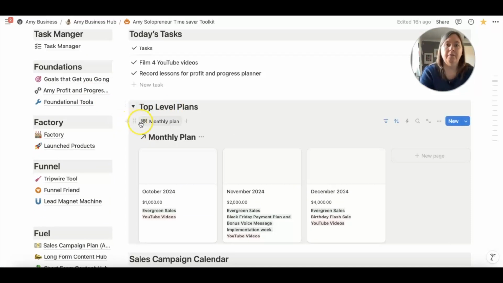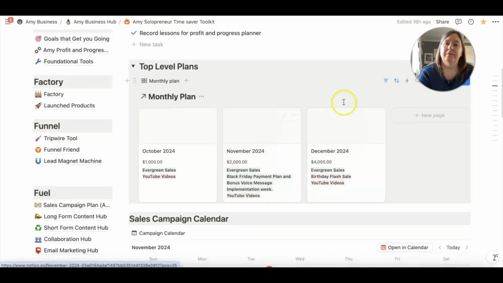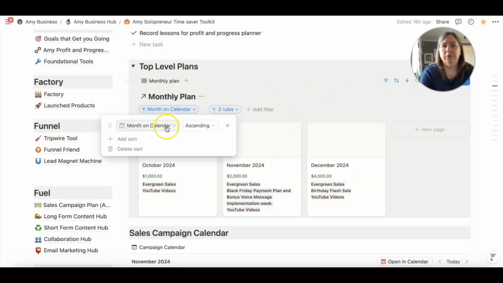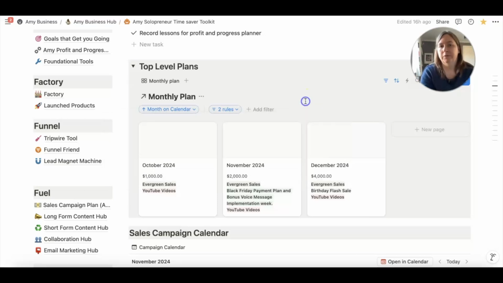So this is basically a view from my Profit and Progress Planner. And at the moment it's showing Q4 in 2024, because that's where we are just now, so that I can see what my focus is for the next 3 months. So I've filtered this basically to view by month on calendar ascending, and I want the year to be 2024 and the month and start date is between October and December. So I've literally selected what dates I want to view here.